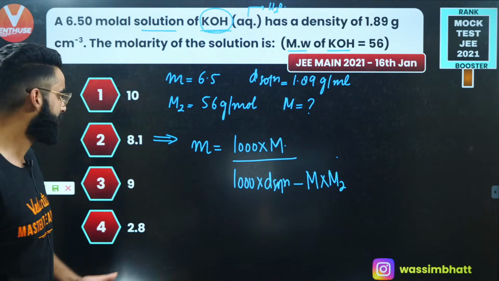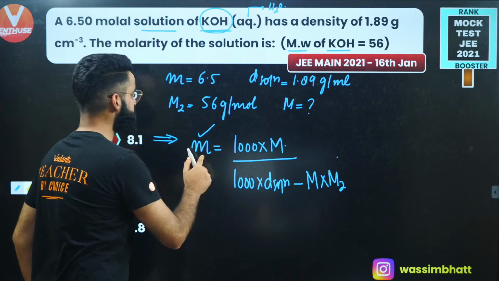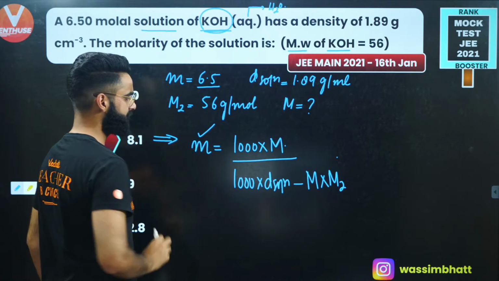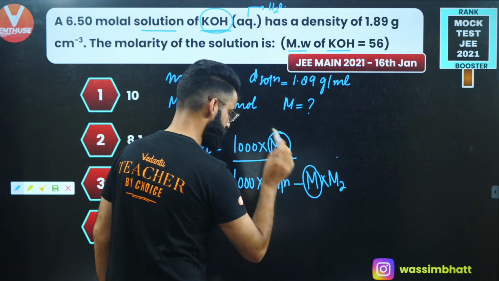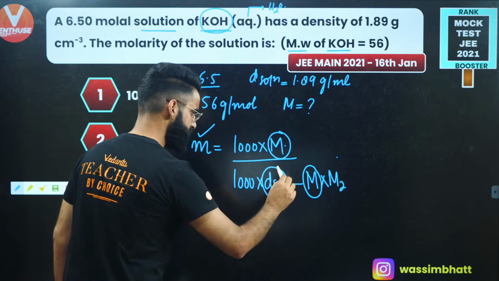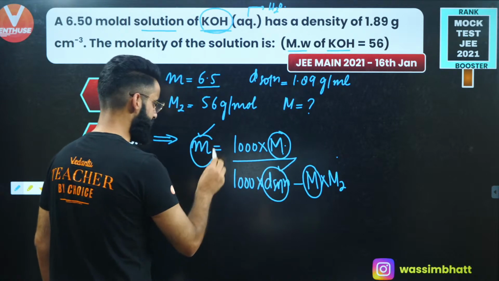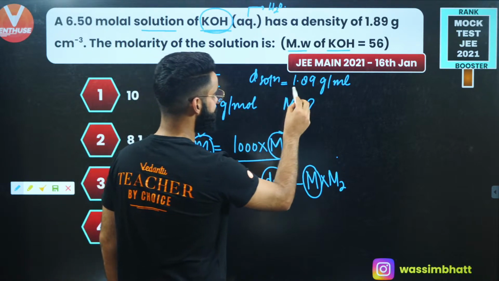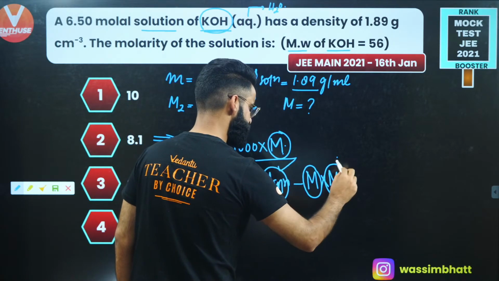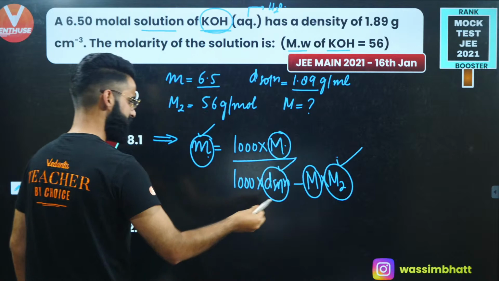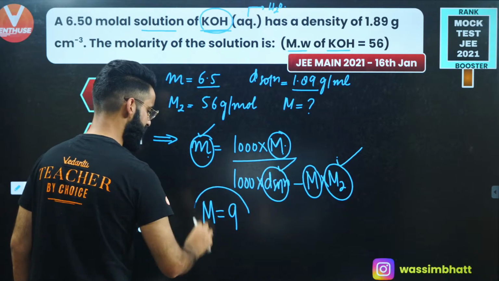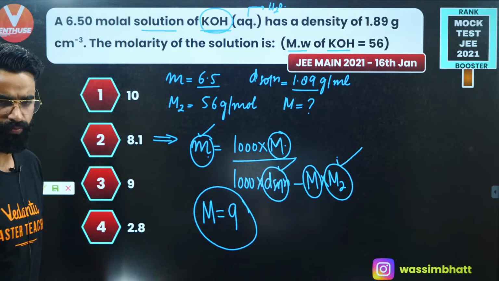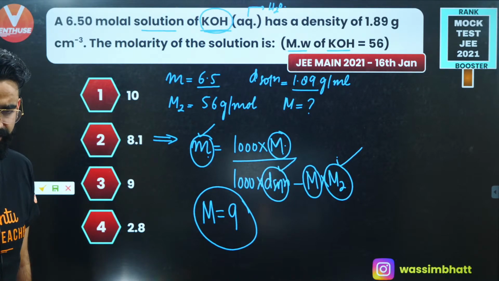Now we will understand. Since molality is given to us, the M value is given as 6.5. This is something which we are supposed to calculate. Density of solution is also given to us, 1.89. Molar mass of solute is also given to us as 56. You just need to cross multiply. You'll get the value of molarity from this as 9. So the molarity of the solution will be simply 9.